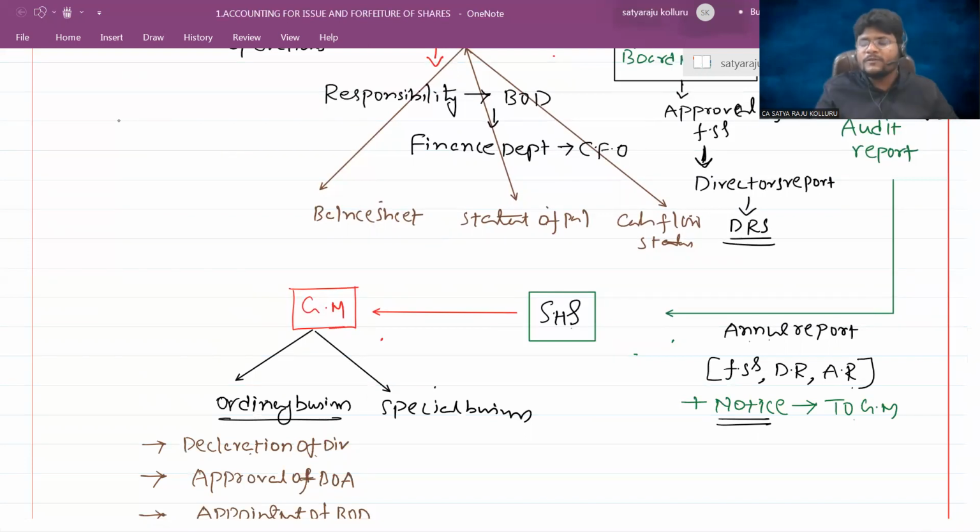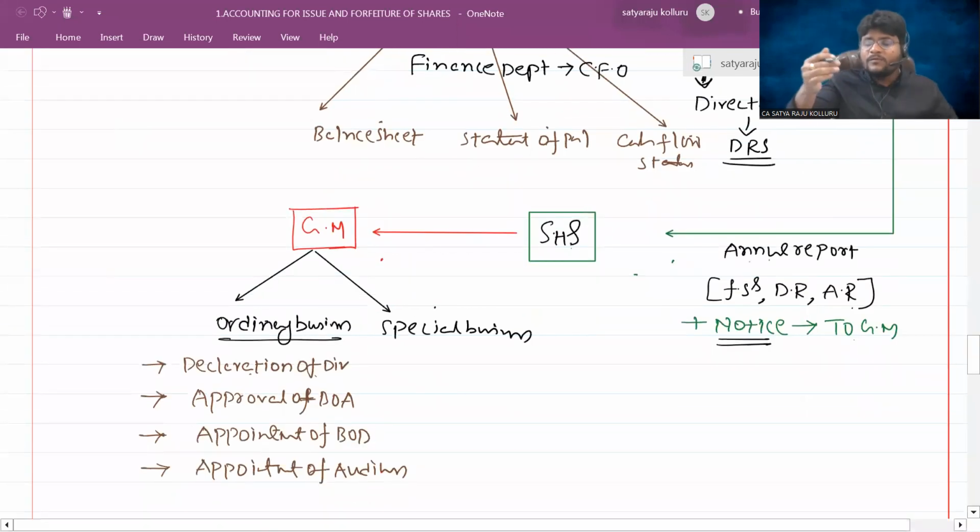And approval of books of accounts. Sir, ultimately those books of accounts belong to whom? The company. Company means belongs to whom? Shareholders. Yes. They will watch the financial statements prepared by the board of directors. They will also check the opinion given by the auditor. If they have any questions, they might ask the board and the auditor. They will resolve all the doubts they have with respect to the financial statements. Then they accept such books of accounts.